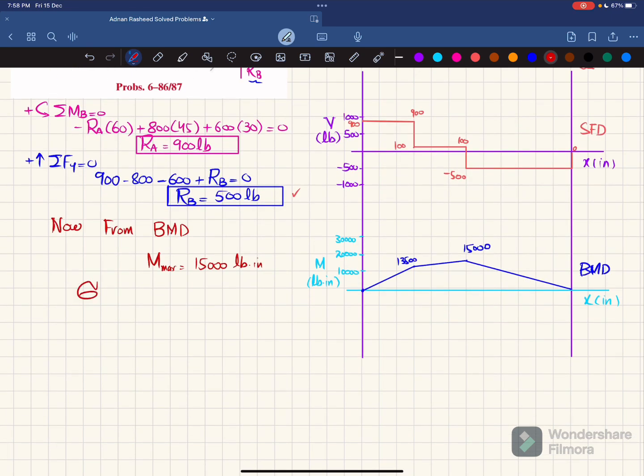And we know that the allowable bending stress is equal to the maximum bending moment into C divided by I. If we want to write in terms of D, so maximum bending moment into C, C will be equal to 2D by 2 because D is equal to 2C. So C is equal to D divided by 2. So if we replace C with D by 2, so D by 2.